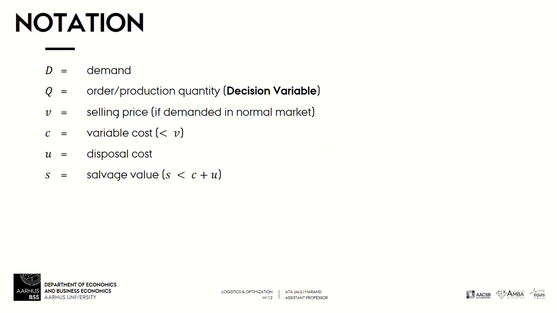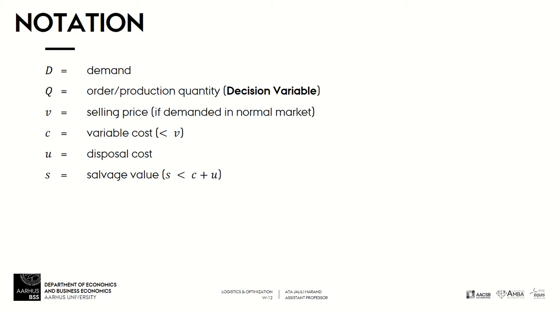We will use this notation. So we have demand denoted by D. This is the stochastic part of our model. We assume that D is uncertain. Then we have Q, which is the order quantity. It is our decision variable. It can also be considered as the production quantity.